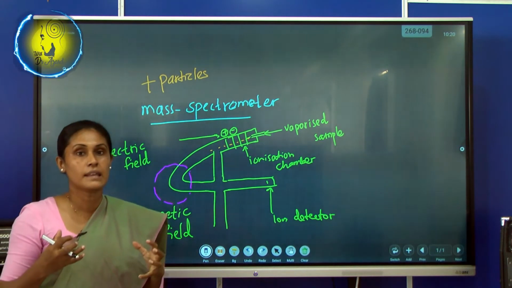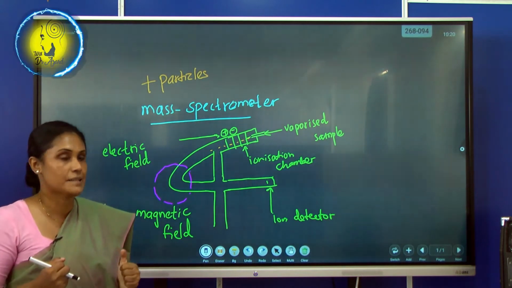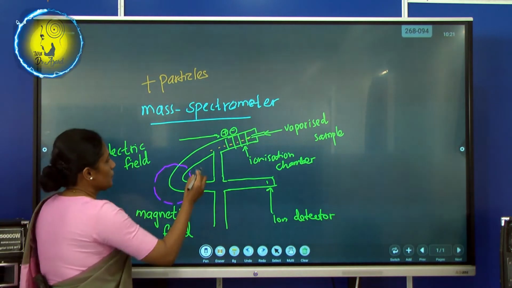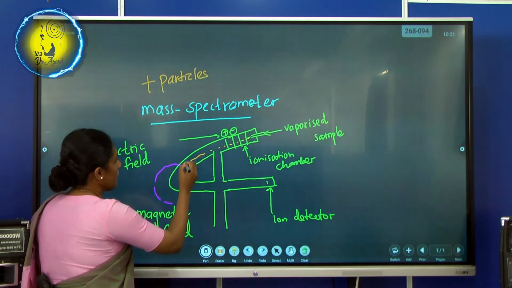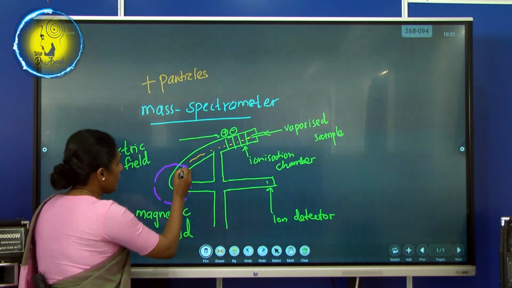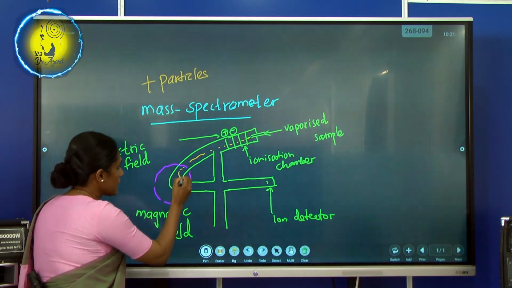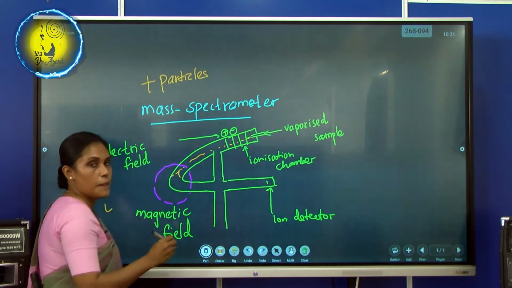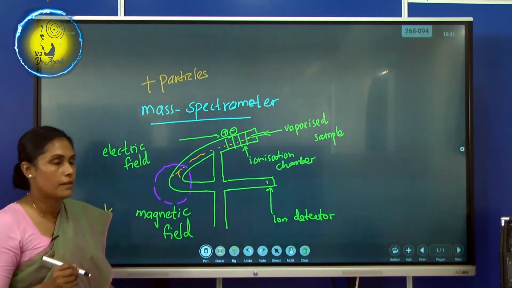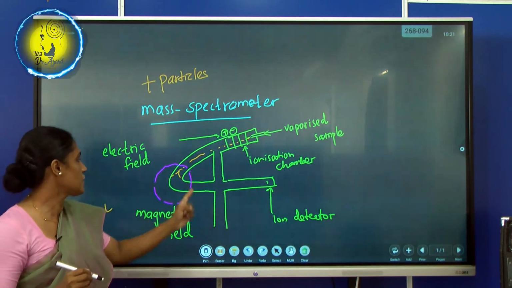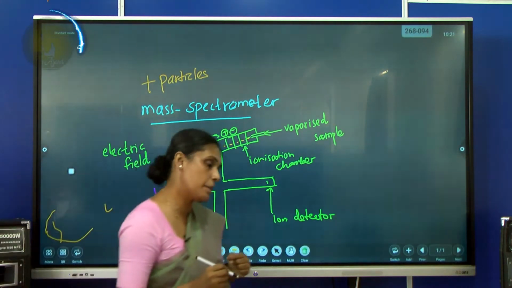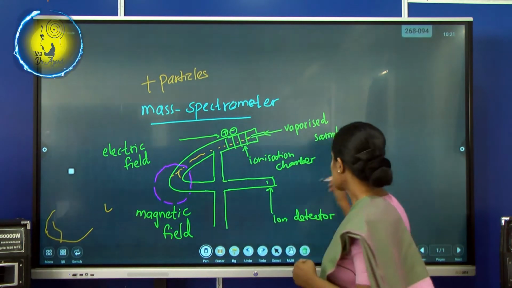They start to accelerate. So they come here, and whenever they come to this magnetic field, what will happen? They'll start to deflect.